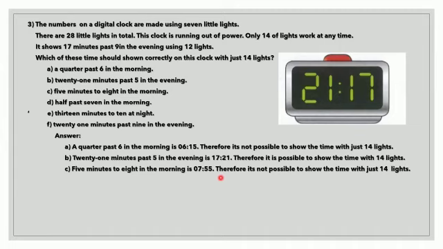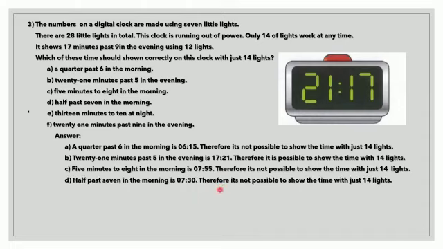Now the D part is 7:30 in the morning. What does the time 7:30 in the morning mean? It is 7:30. Now can you imagine, is it possible to express the time 7:30 with 14 lights? No, it's not possible. It exceeds 14 lights to express the time 7:30 in the morning.